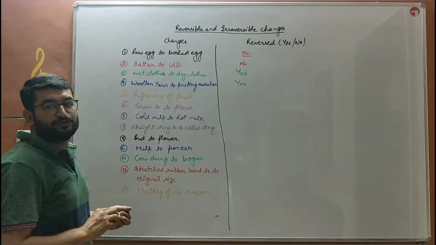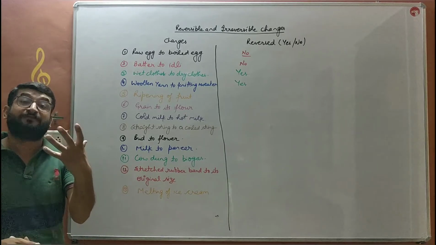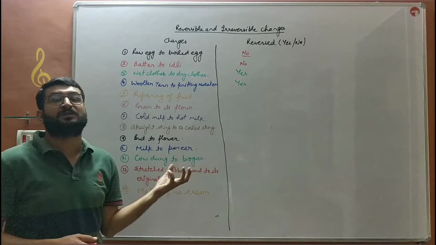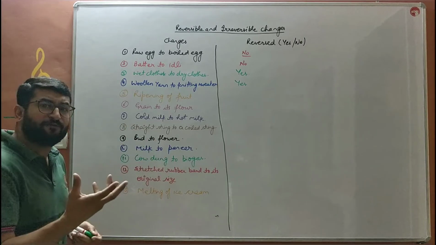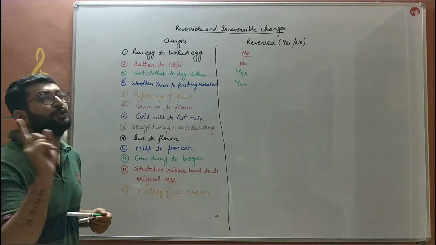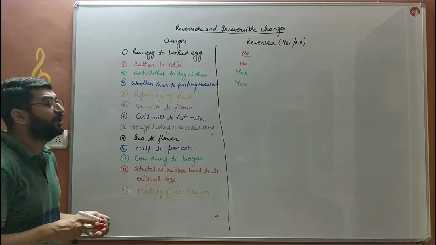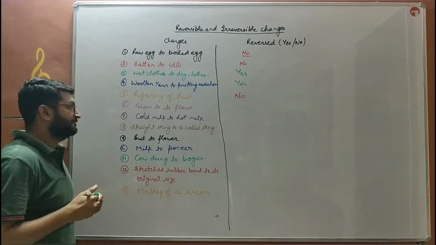Next, ripening of fruits. Ripening of fruit means the raw fruits, कच्चे फल, will be converted into sweetened fruits or the ripened fruits, पक गए. Can we get those raw fruits back from those ripened fruits? No. क्या हम उन पके हुए फलों से कच्चे फल दोबारा ऑब्टेन कर सकते हैं? No. So these are irreversible changes.